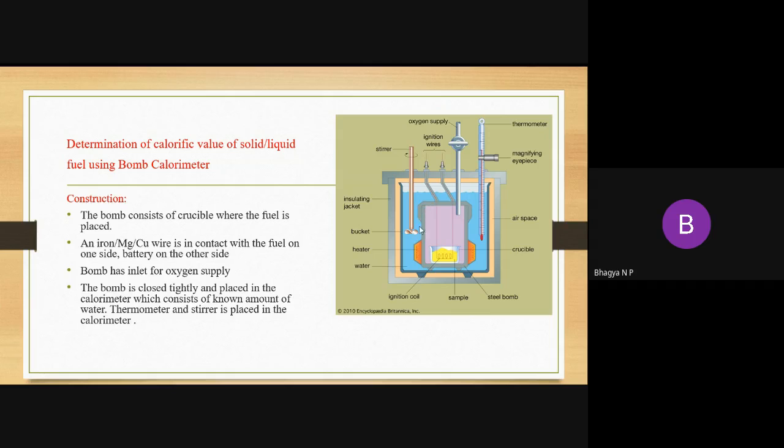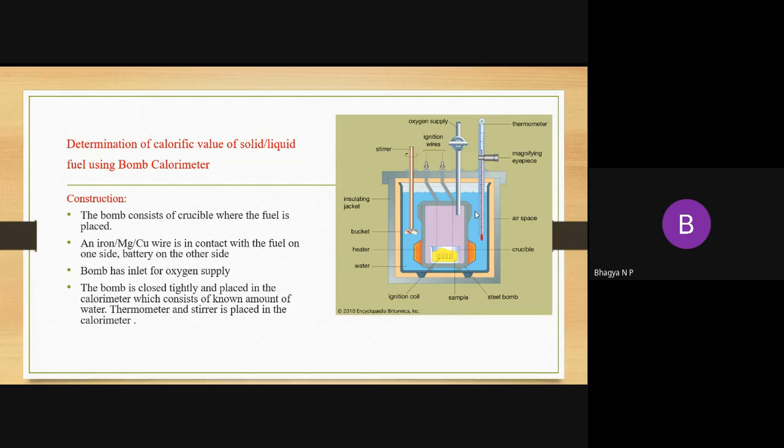After this whole bomb is closed very tightly, it is placed in a calorimeter. See, the color you are seeing in the box, sorry, the blue color, this blue color is water. That means this whole bomb is placed in a calorimeter which consists of water.